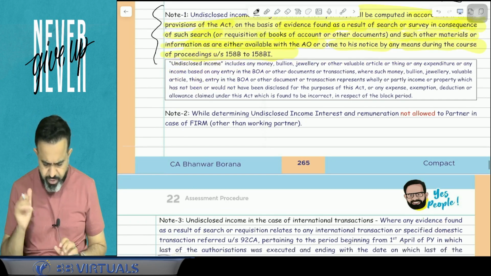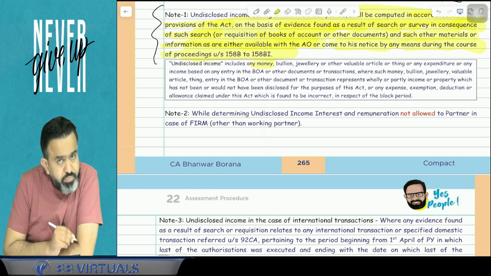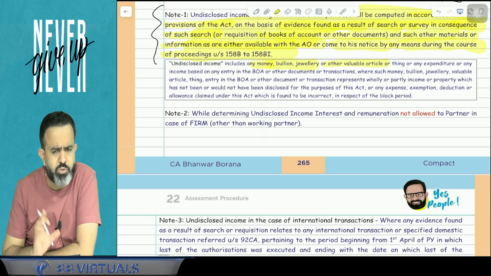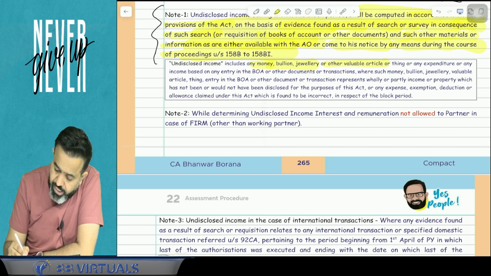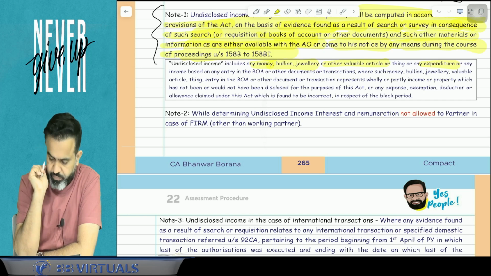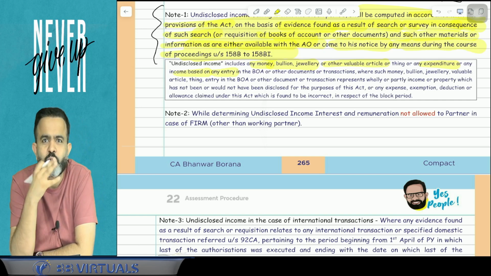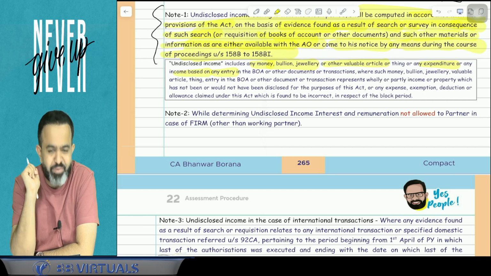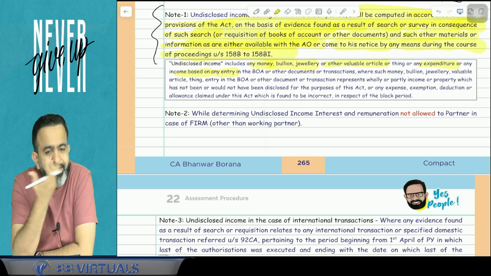So undisclosed income here means any money or bullion or jewelry or any other valuable article and things, or any expenditure or any income based on any entry. Expenditure means, suppose you throw one party of 50 lakh. They have information that you threw a party of 50 lakh. So they will ask from where you got the 50 lakh rupees. You're not able to explain, then it is undisclosed income.